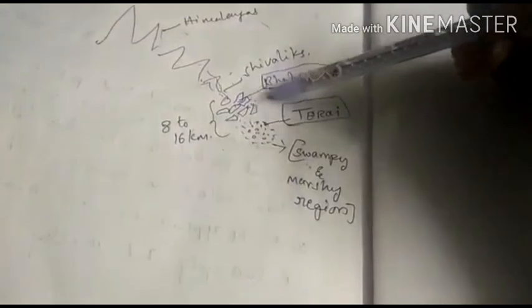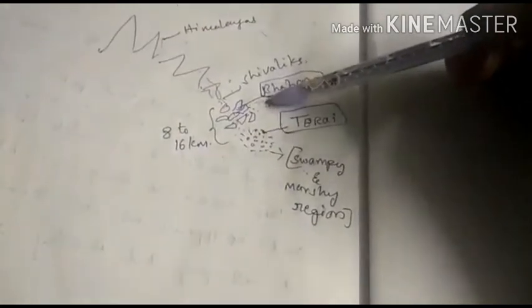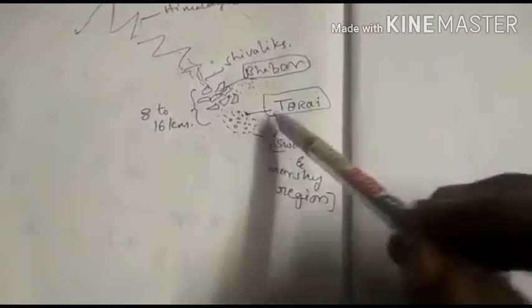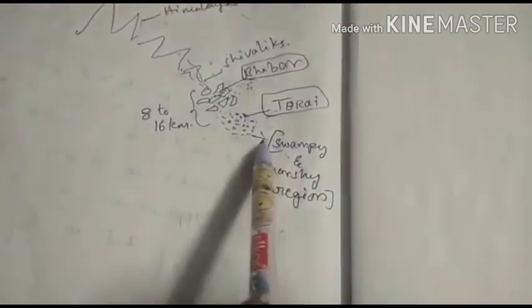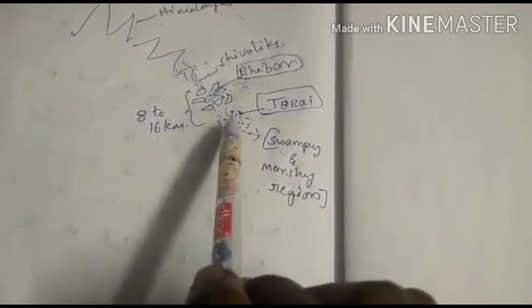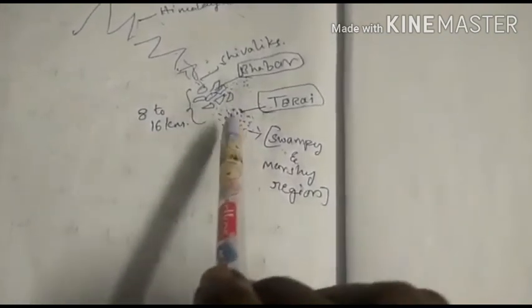The rivers flowing here disappear, and after crossing the Bhabar region they appear in the Terai region. This Terai region has only small pebbles, small silt, sediments and alluvial soil.